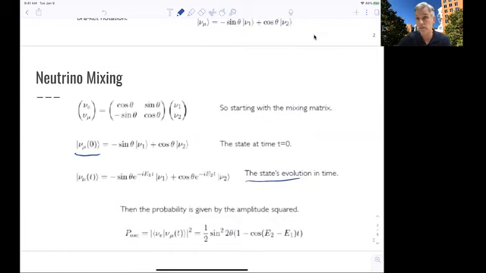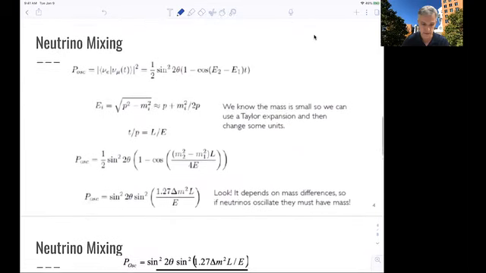If we then ask ourselves what is the probability that we start from a muon neutrino and actually find an electron neutrino in an interaction through this mixing of mass eigenstates, we can calculate this probability just by squaring the amplitudes. If we do this, we find that there's a cosine E2 minus E1 term. All right, good.